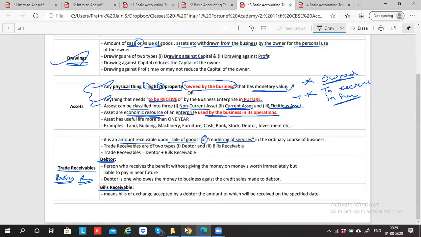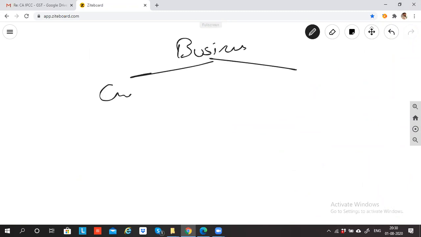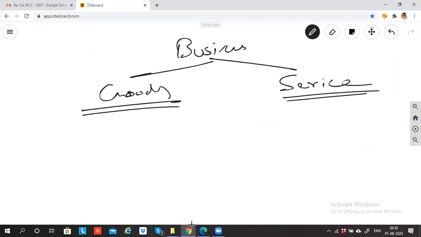So guys, business we can do of two types. Either I can deal with goods or I can do service. Service means you will use your knowledge, skill, etc. and give the service.